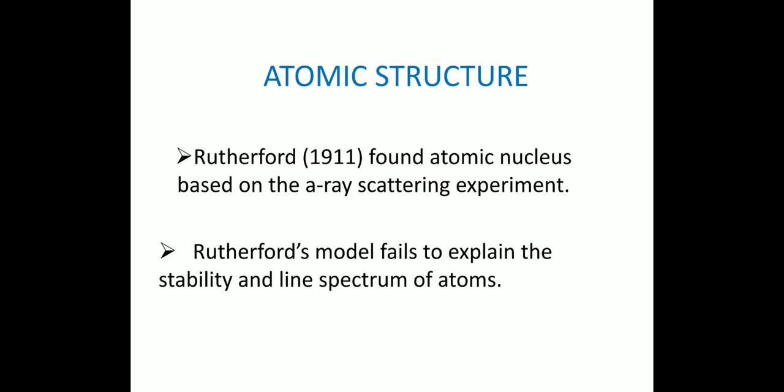According to Rutherford, protons and neutrons are present in the nucleus and they are called nucleons. The electrons revolve around the nucleus like planets do around the sun. This atomic model is called the nuclear model or planetary model. Rutherford's model fails to explain the stability and line spectrum of atoms.